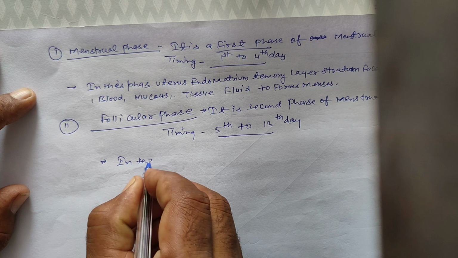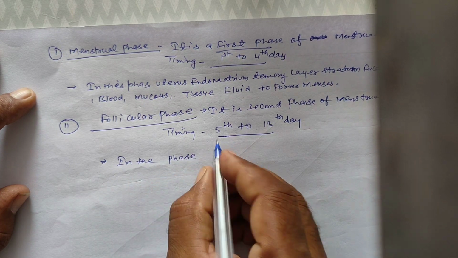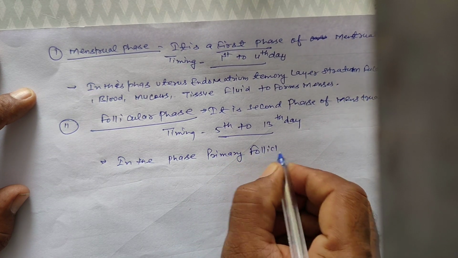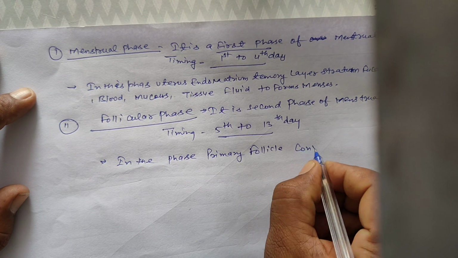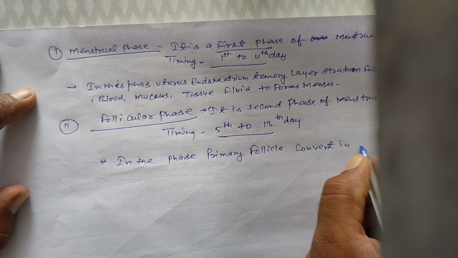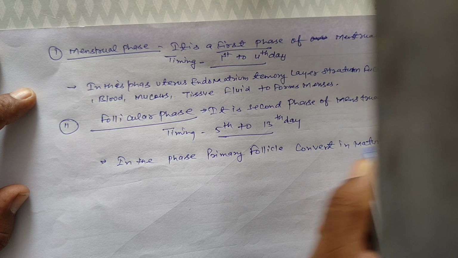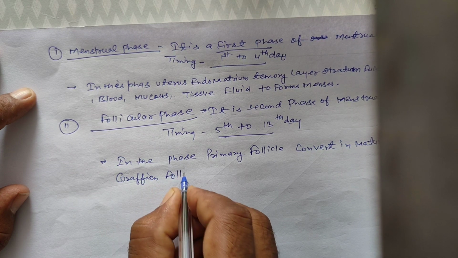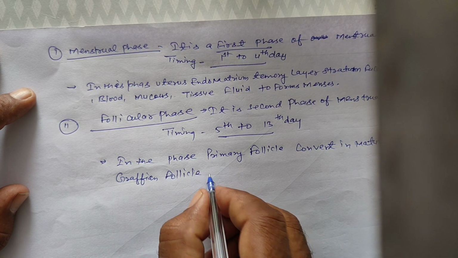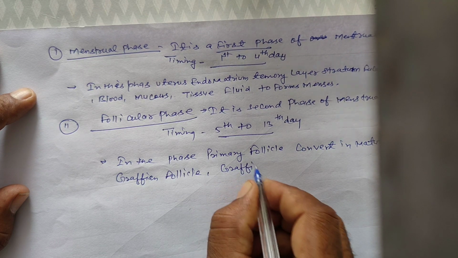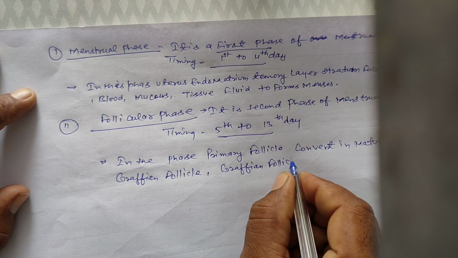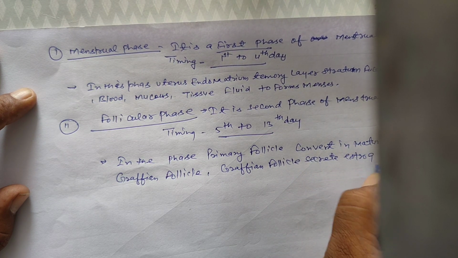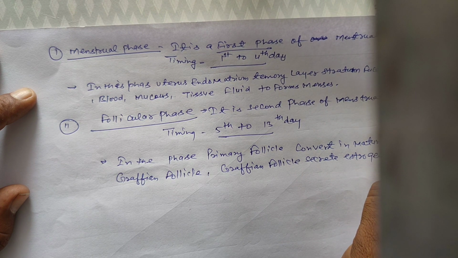In this phase, the primary follicle converts into a mature Graafian follicle. The Graafian follicle secretes estrogen hormone.